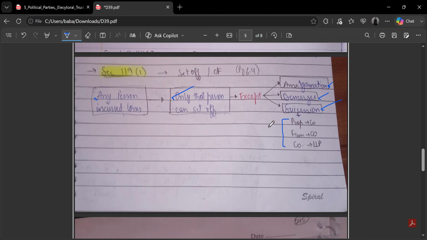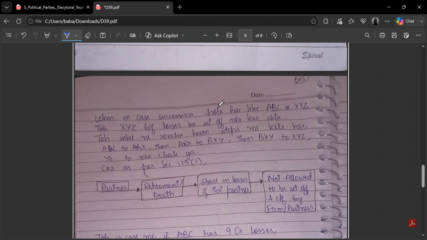And there is that case of change in constitution of firm which we studied earlier, where some partner continues to remain a partner in the firm, and it's not called succession, as in ABC is not becoming XYZ. In that kind of change in constitution, they'll also be able to carry forward the losses. So some people would think that if we directly convert ABC to XYZ, this will become succession, a kind of complete resolution of the firm.